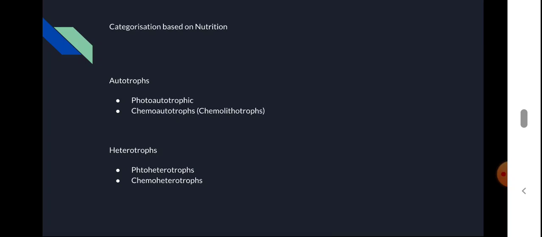These photoautotrophs have special intracellular pigments called bacteriochlorophyll, which can absorb light energy. With the help of this bacteriochlorophyll, light energy is converted into utilizable energy in the form of ATP, and this ATP is used for the synthesis of food from raw materials. Plants also do this. In plants we do not find bacteriochlorophyll; we find chlorophyll, and they use this chlorophyll to obtain light energy and synthesize their own food.